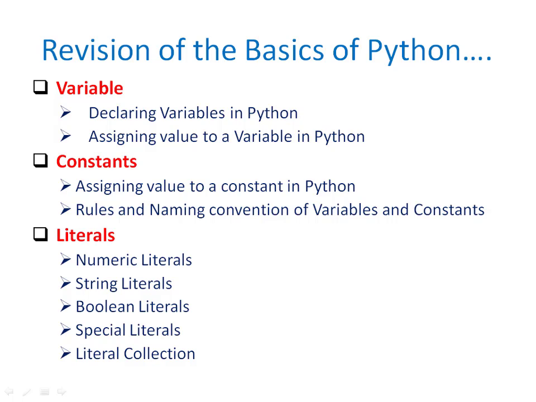In the last, we are going to see the 5 types of literals available in Python, namely numeric literals, string literals, boolean literals and special literals, which is None, and in the last, literal collection.